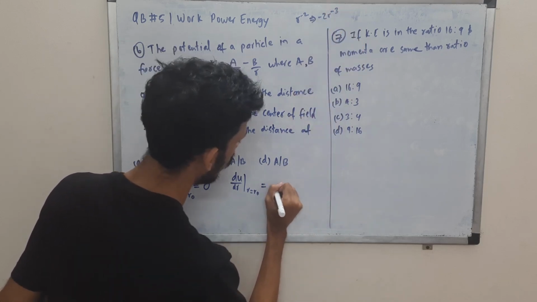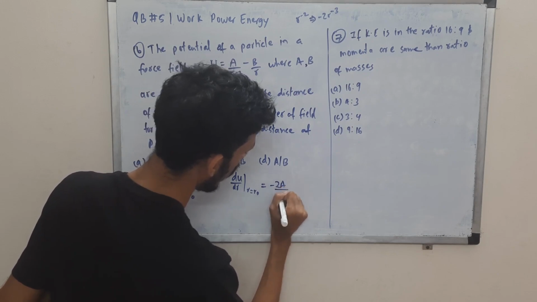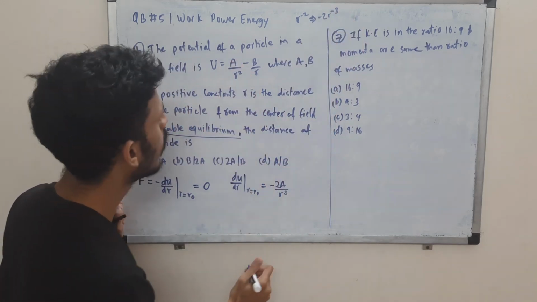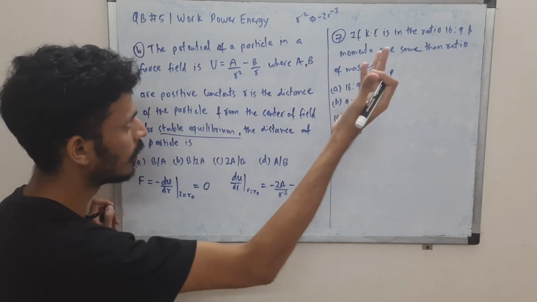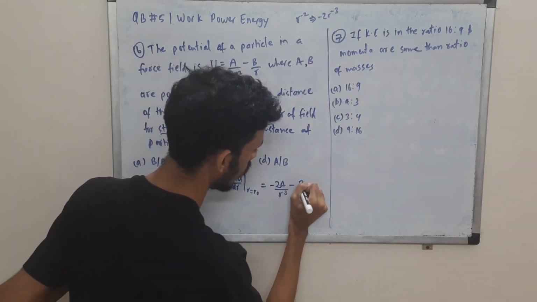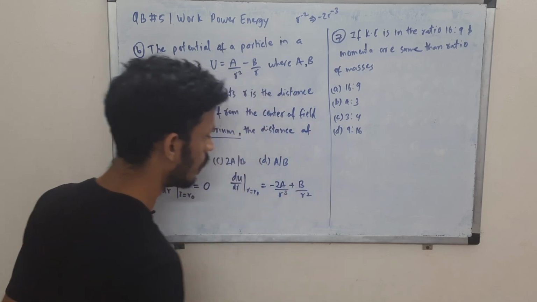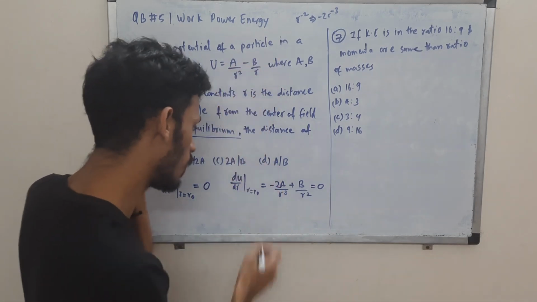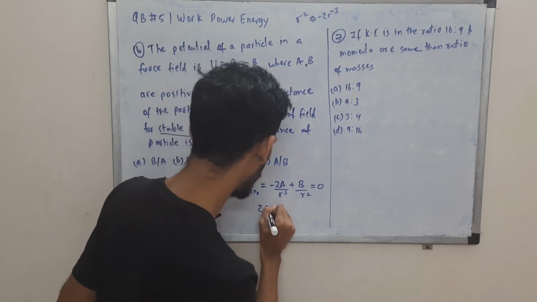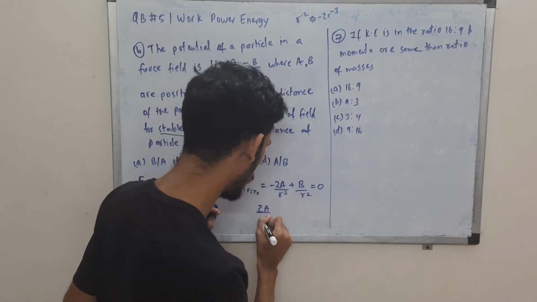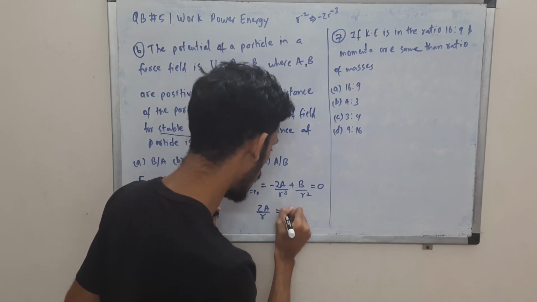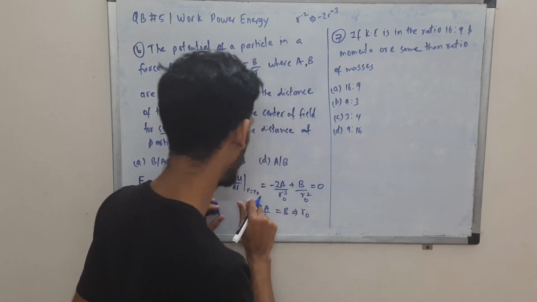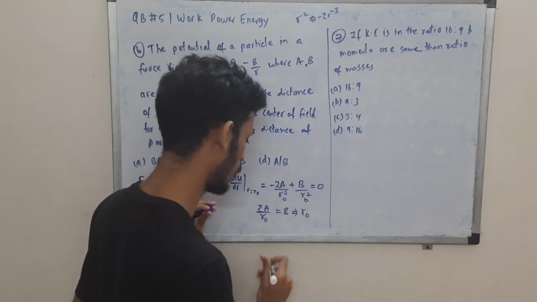So I can keep that in the denominator. So this will be 2a by r cube. I've just taken that in the denominator, and this a is also there. Again, for 1 by r, the derivative, you can use the same rule, is minus 1 by r square. So this is the case, and you will equate this to 0. Of course, r cannot be equal to 0, as this will go to infinity, so you can cancel out the r. So 2a, this r square cancels with this, so we'll be left with only r over here and b over here. So this implies that r naught, of course this will become the r naught, we are substituting this at r naught.